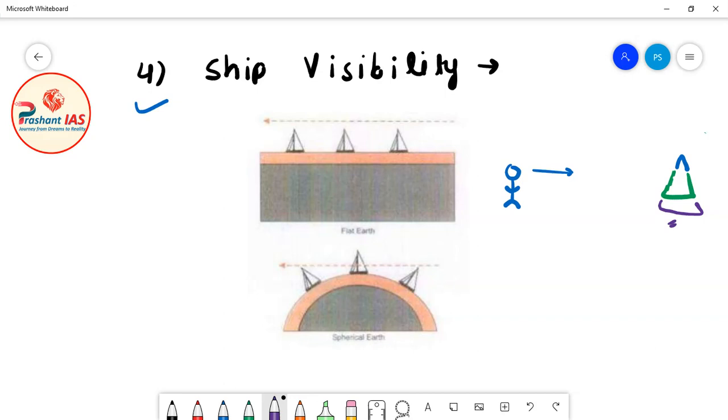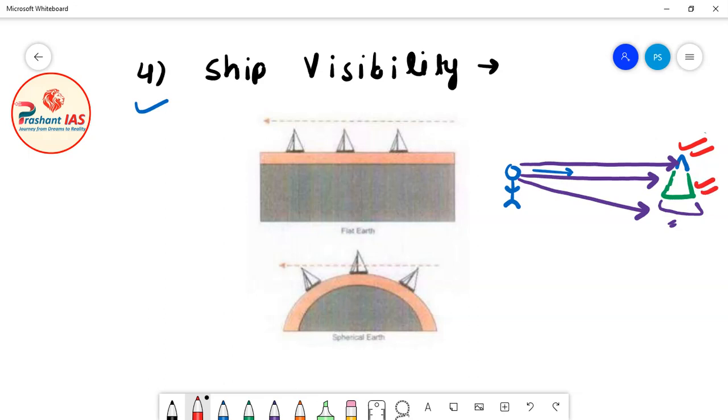First the top part of the ship becomes visible, then the middle part becomes visible, and in the end, the bottom part of the ship becomes visible.